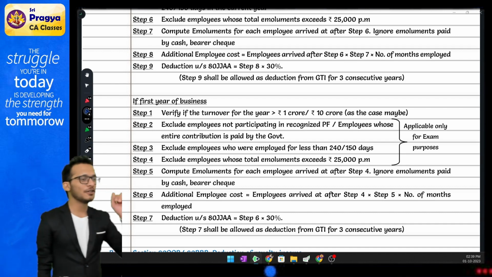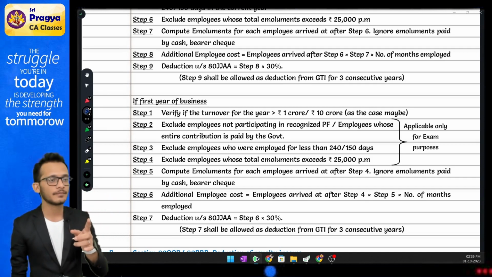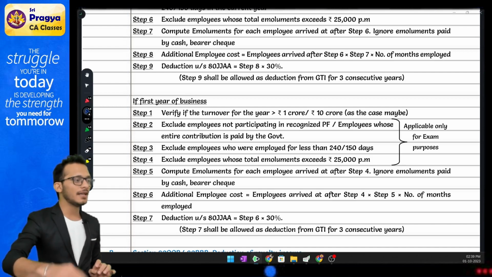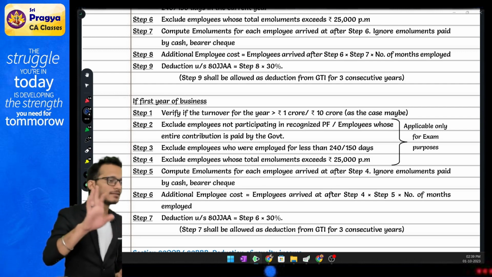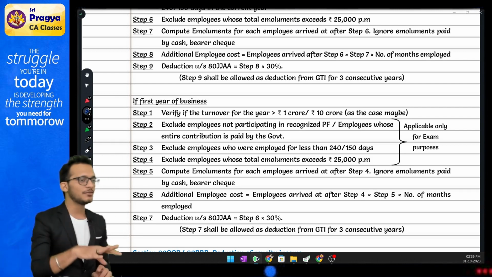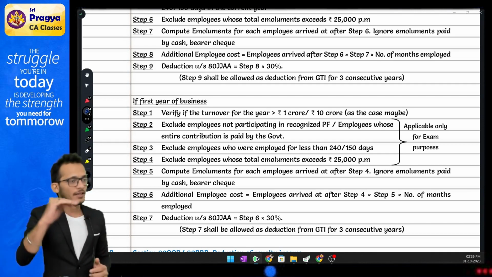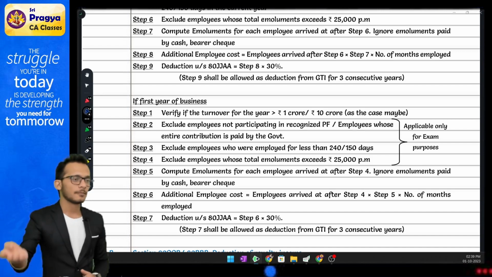Last, after your step number 8, you have two options. One is chapter 6A, the other is 10AA. Without even moving the chapter, I'm going to tell you in 5 seconds. The chapter 10AA says you have 3 slabs. For the first 5 years, 100%. For the next 5 years, 50%. For the next 5 years, 50%. Rahul, what am I talking about? I'm talking about 100% of export profit, 50% of export profit, 50% of export profit.